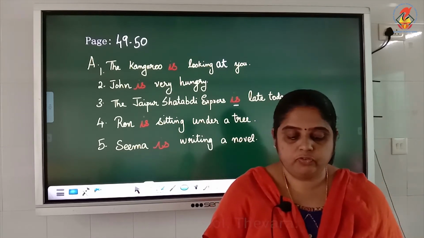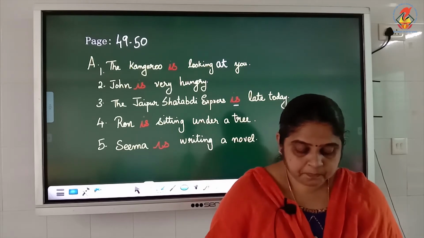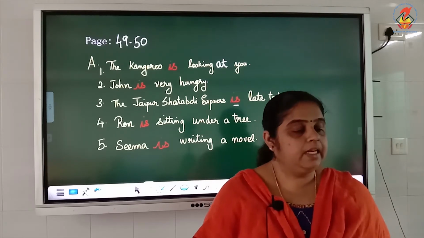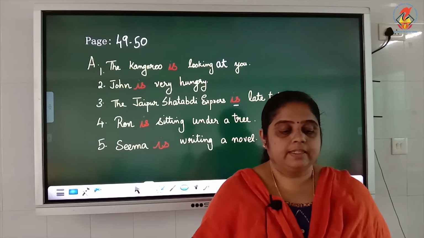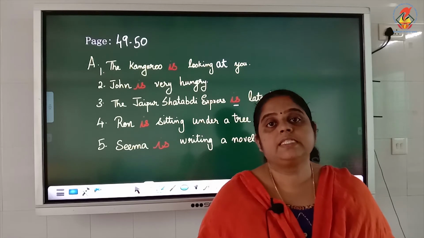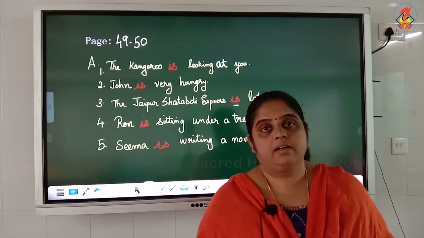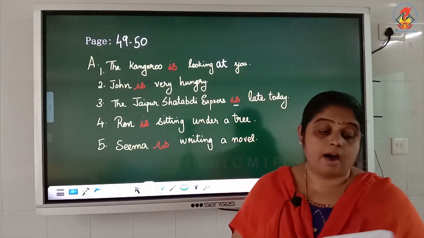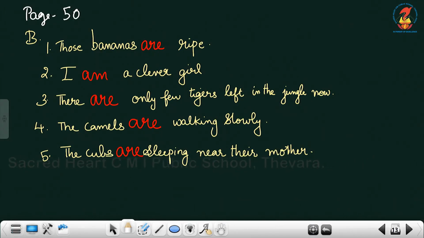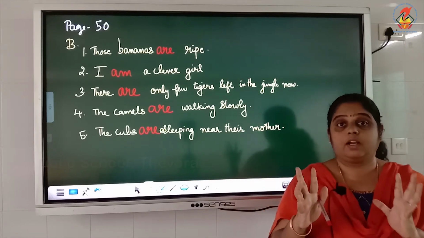So like that you have to fill up the worksheet in page number 49 and 50. Then in page number 50 again, you have one more exercise, that is rearrange the jumbled words to form meaningful sentences. Then add the verb am or are. You have to use am or are in that. The words are jumbled. You have to make it into correct form also.